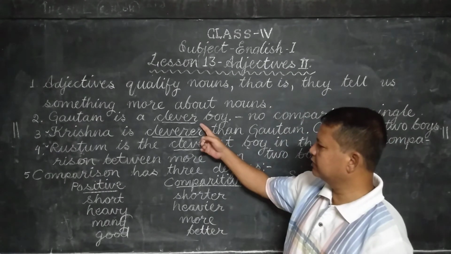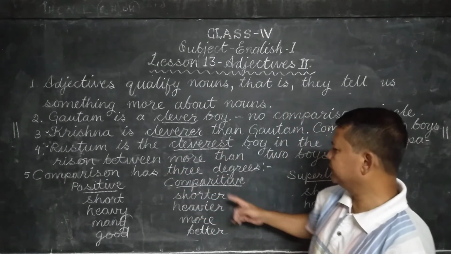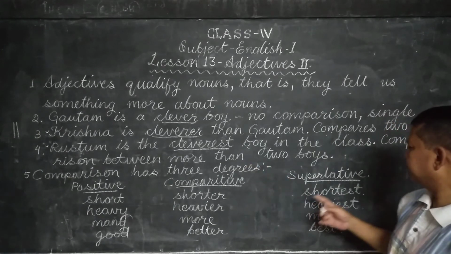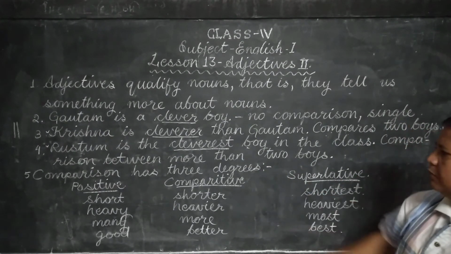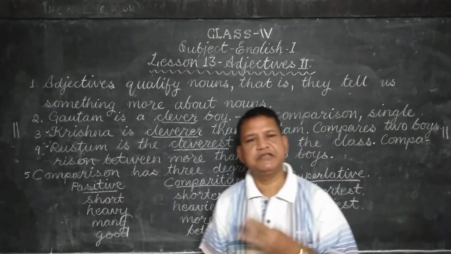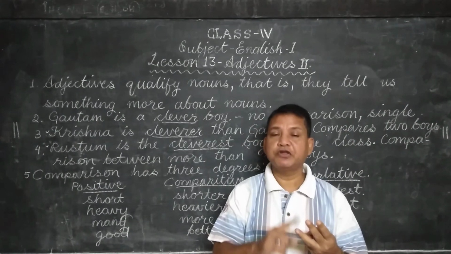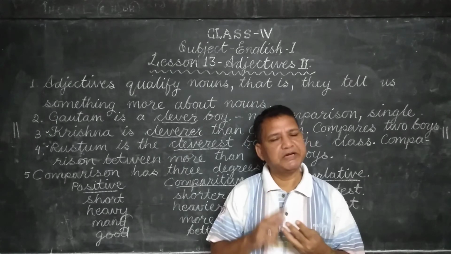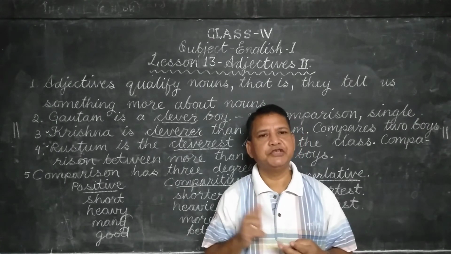So clever is positive. Cleverer is comparative. Cleverest is the superlative. So comparison has 3 degrees: one is positive degree, two comparative degree, three superlative degree.